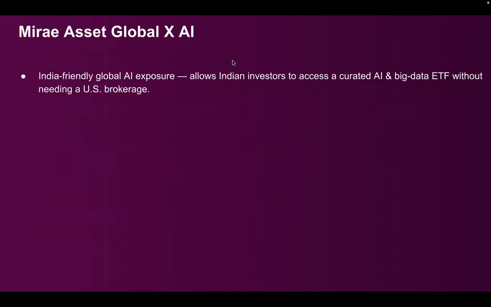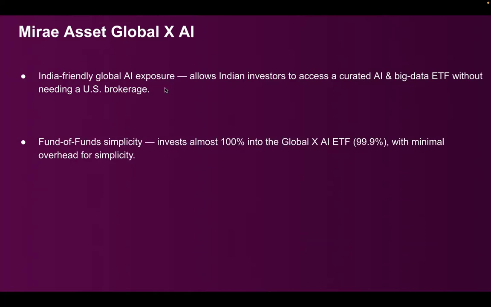So let's look at more details. Mirae Asset is an India-friendly global AI exposure ETF. It allows Indian investors to invest in the AI theme. It does not cover Indian stocks. All the top US stocks are covered here because they directly invest as a fund of fund. So you do not need a brokerage, you do not have to send money, you don't have to do LRS, and you don't have to convert into dollars. All these things are avoided here. Since it is a fund of fund, it invests almost 100% into the Global X AI ETF.